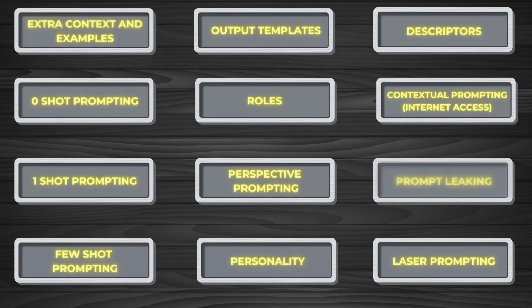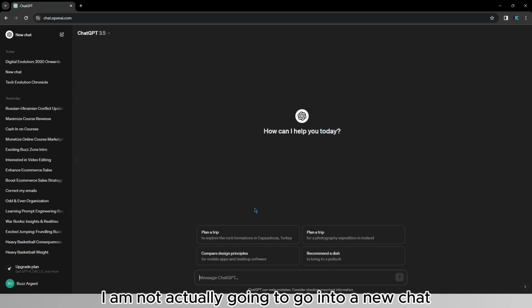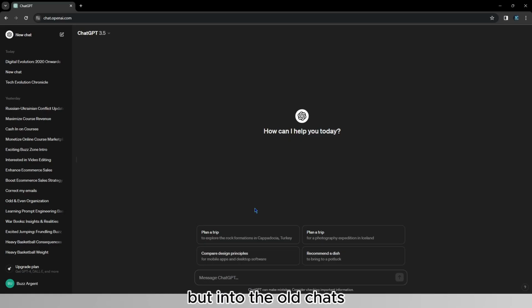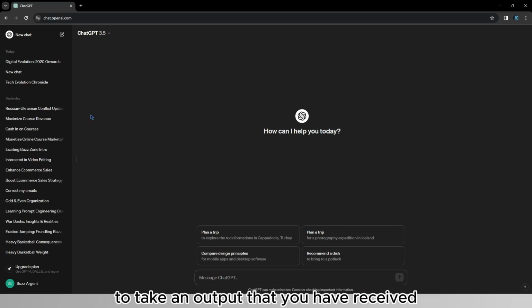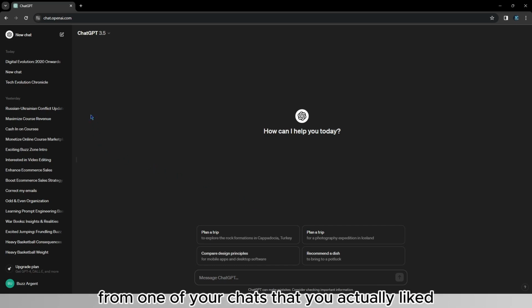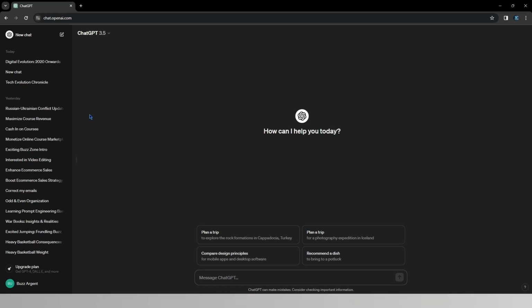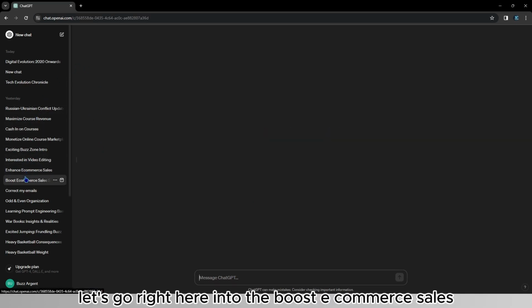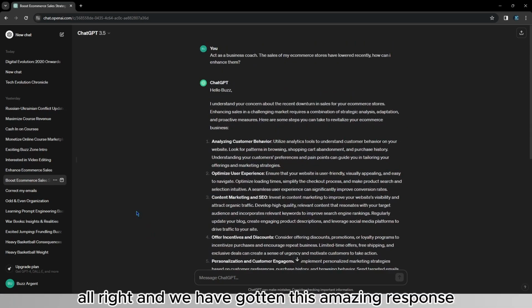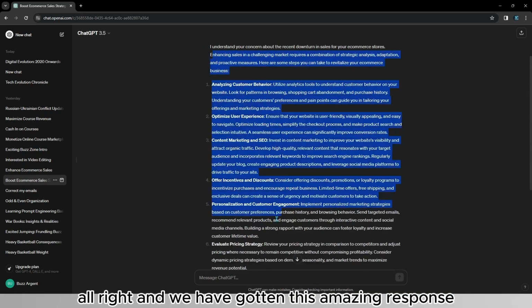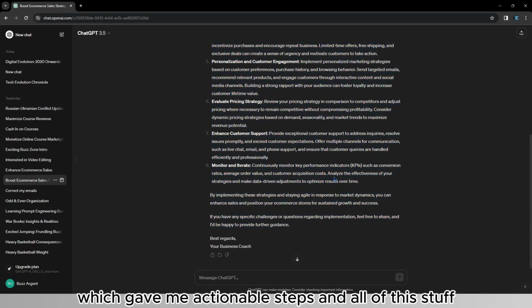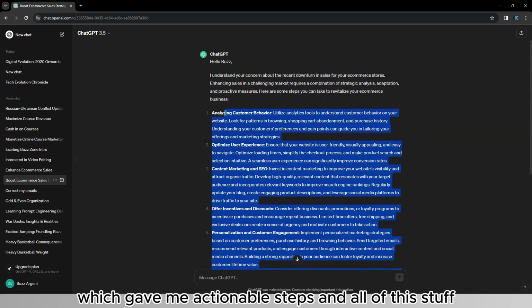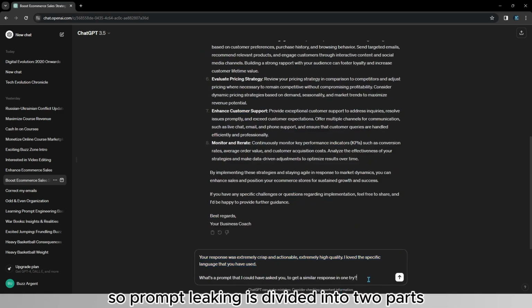Let's now talk about prompt leaking. For prompt leaking, I am not actually going to go into a new chat, but into the old chats. The reason for this is that prompt leaking is a technique which allows you to take an output that you have received from one of your chats that you actually liked. For example, let's go right here into the boost e-commerce sales chat, all right? And we have gotten this amazing response. As we said in the last lessons, this was a good response, which gave me actionable steps and all of this stuff. So prompt leaking is divided into 2 parts.